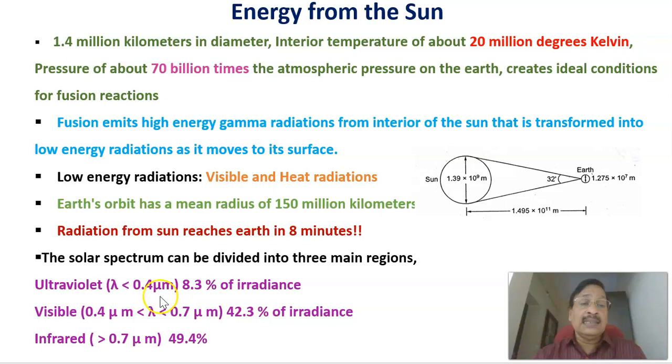If the wavelength is less than 0.4 micrometer, that is the ultraviolet region, and around 8.3% of the irradiance comes under that. If the wavelength is between 0.4 micrometer and 0.7 micrometer, that is the visible region, which accounts for around 42.3% of the irradiance. And the third one, the infrared region, where the wavelength is more than 0.7 micrometer, is about 49.4%. Therefore, these are the three main regions of the solar spectrum: ultraviolet region, visible region, and infrared region.